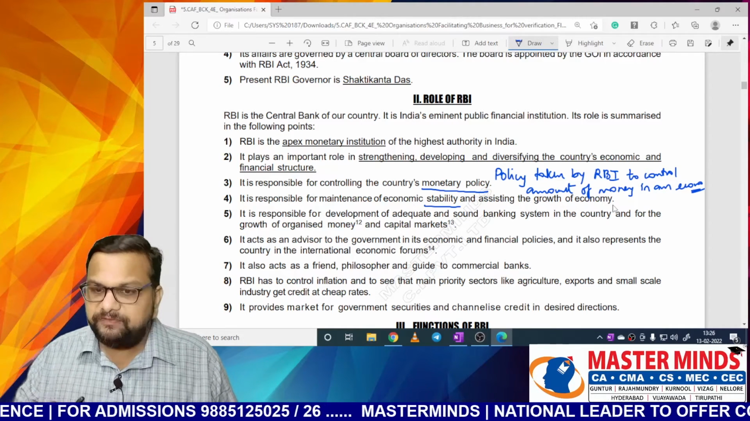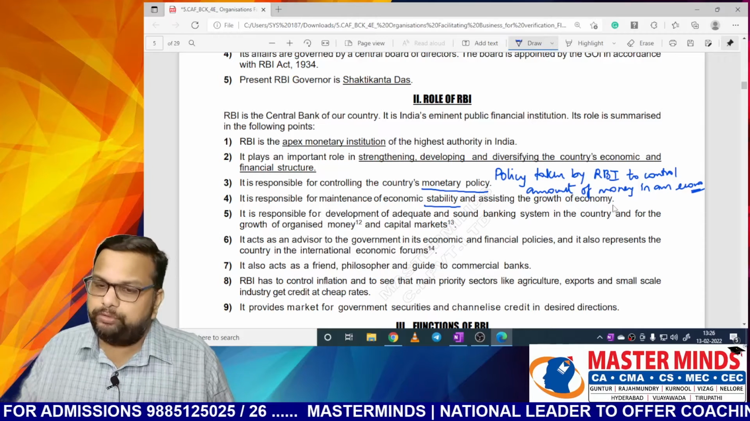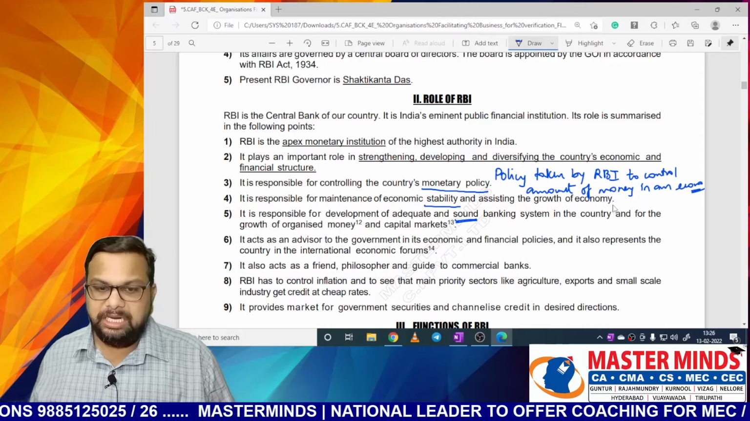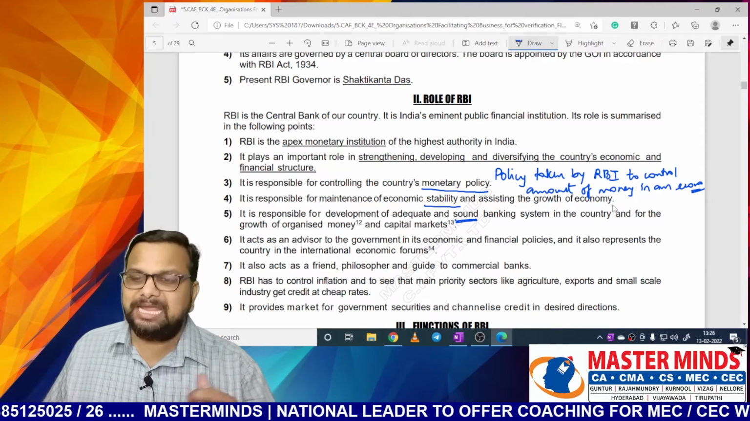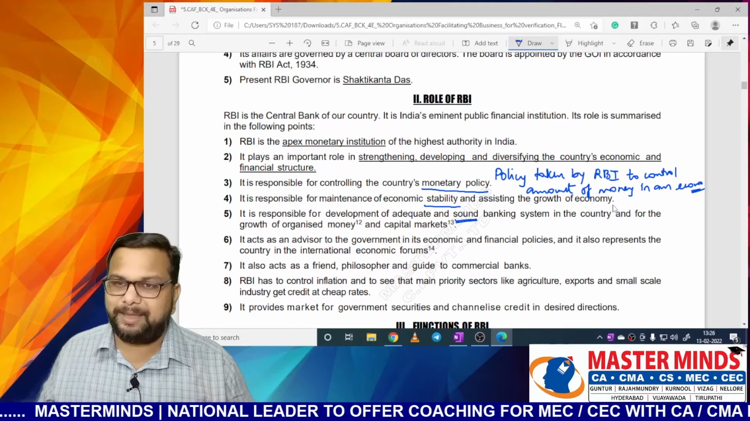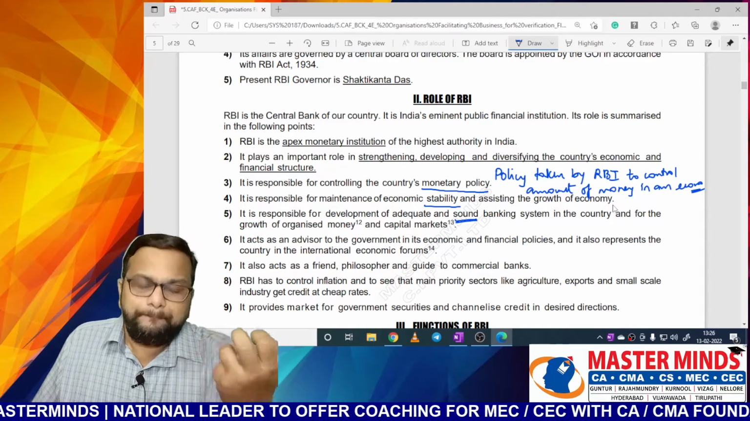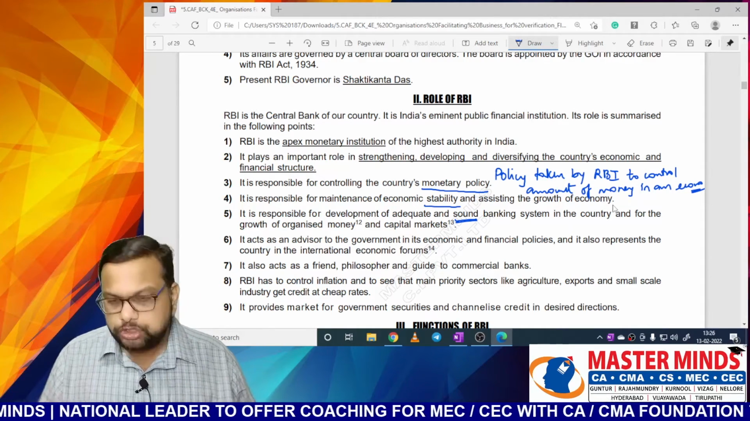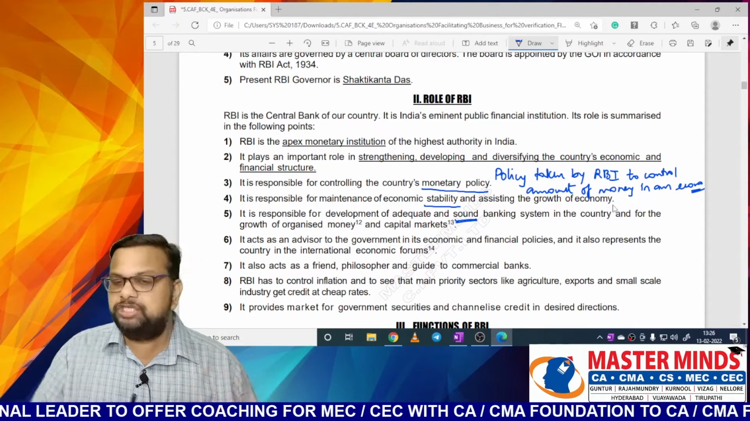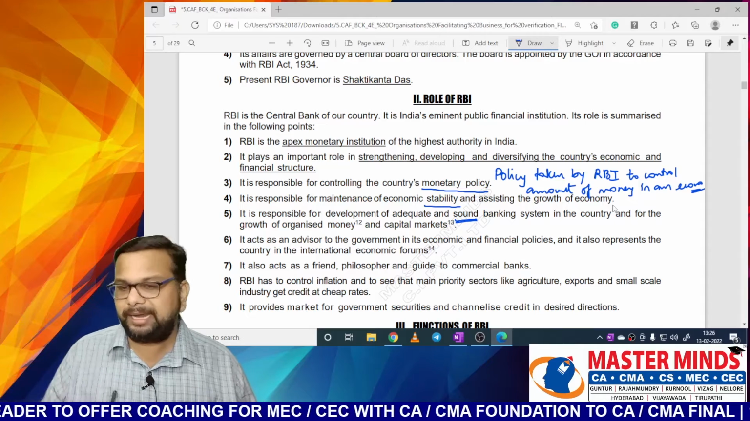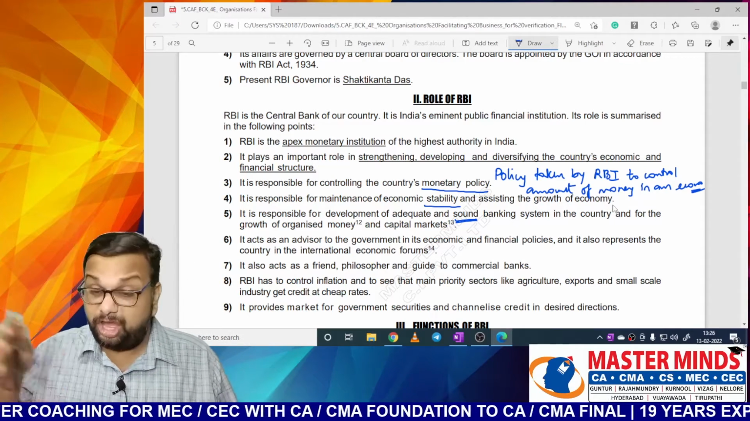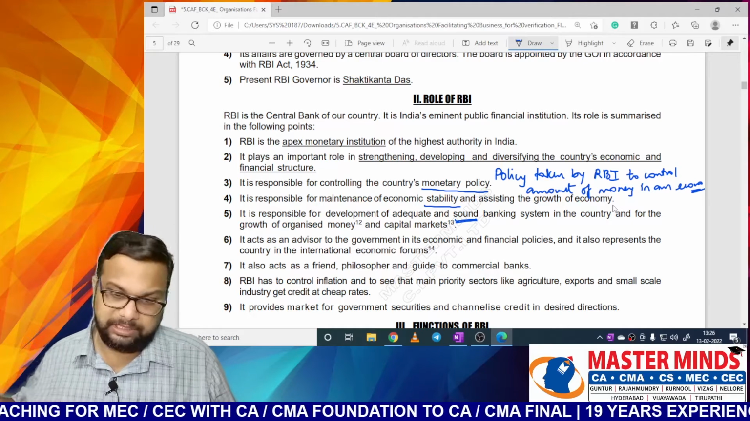It is responsible for development of an adequate and sound banking system in the country. Here, sound means good. And for the growth of organized money and capital markets. See, financial markets can be divided into two: one is money markets and the other is capital markets. Money markets means we talk about the banking system. Capital markets means we talk about stock markets. So RBI is responsible for development of both money markets and capital markets. You can argue that capital markets means responsibility of SEBI, right? Along with SEBI, RBI also plays a very important role there.